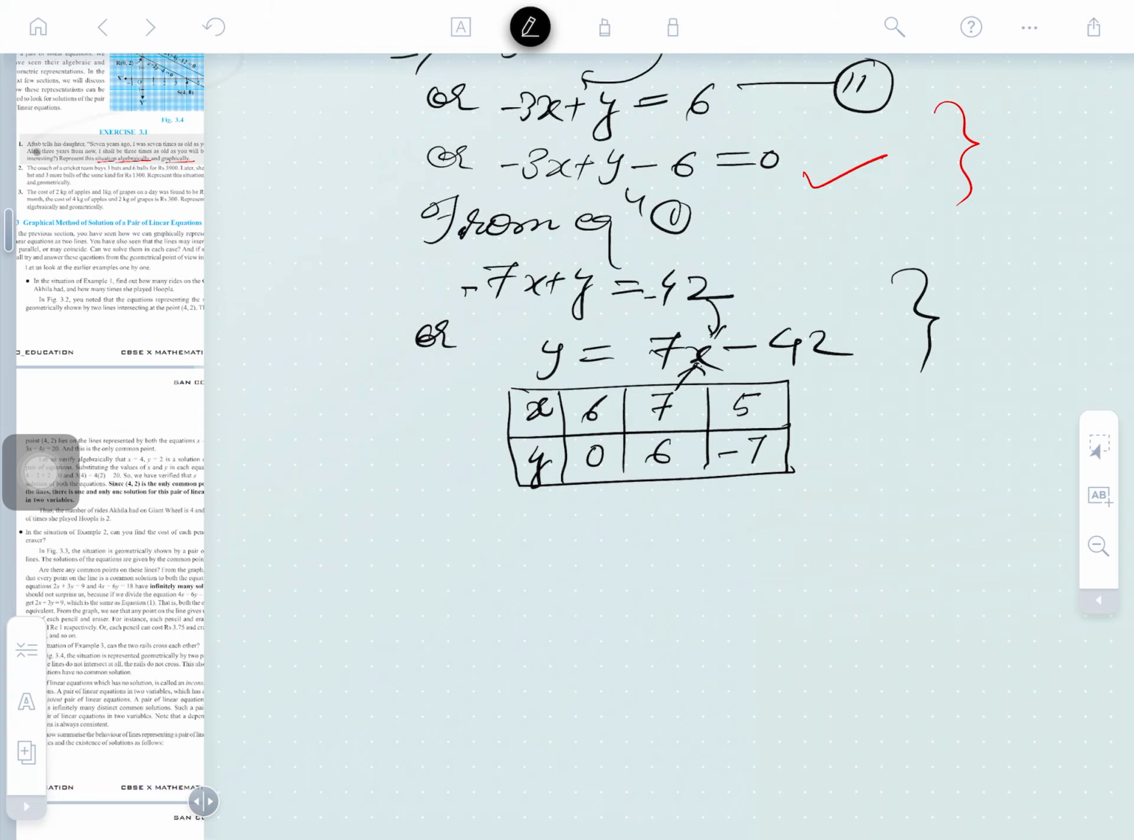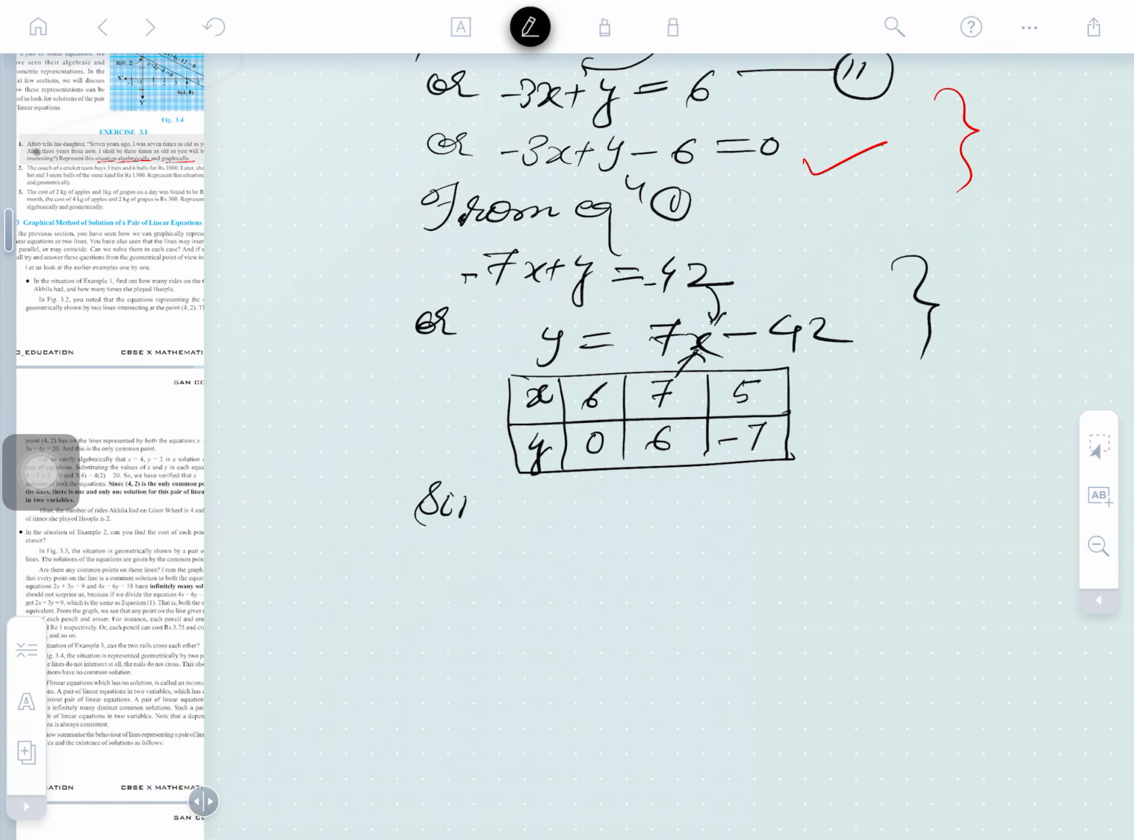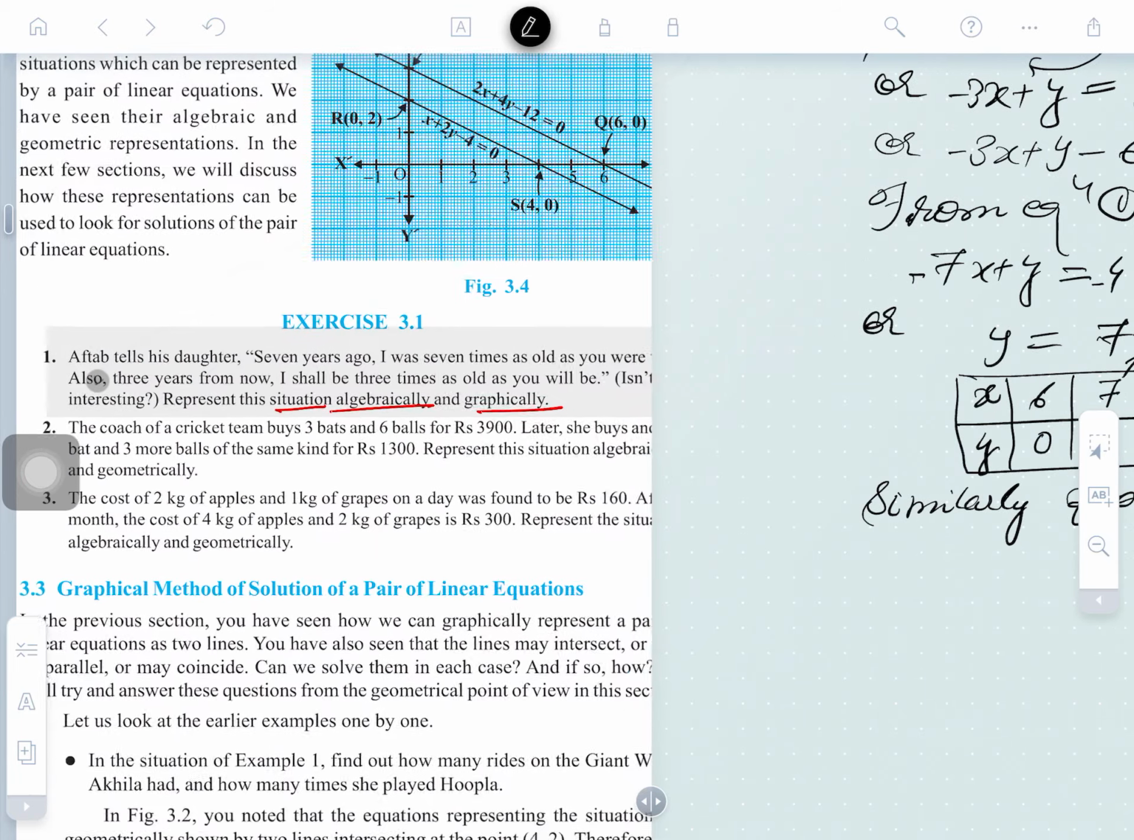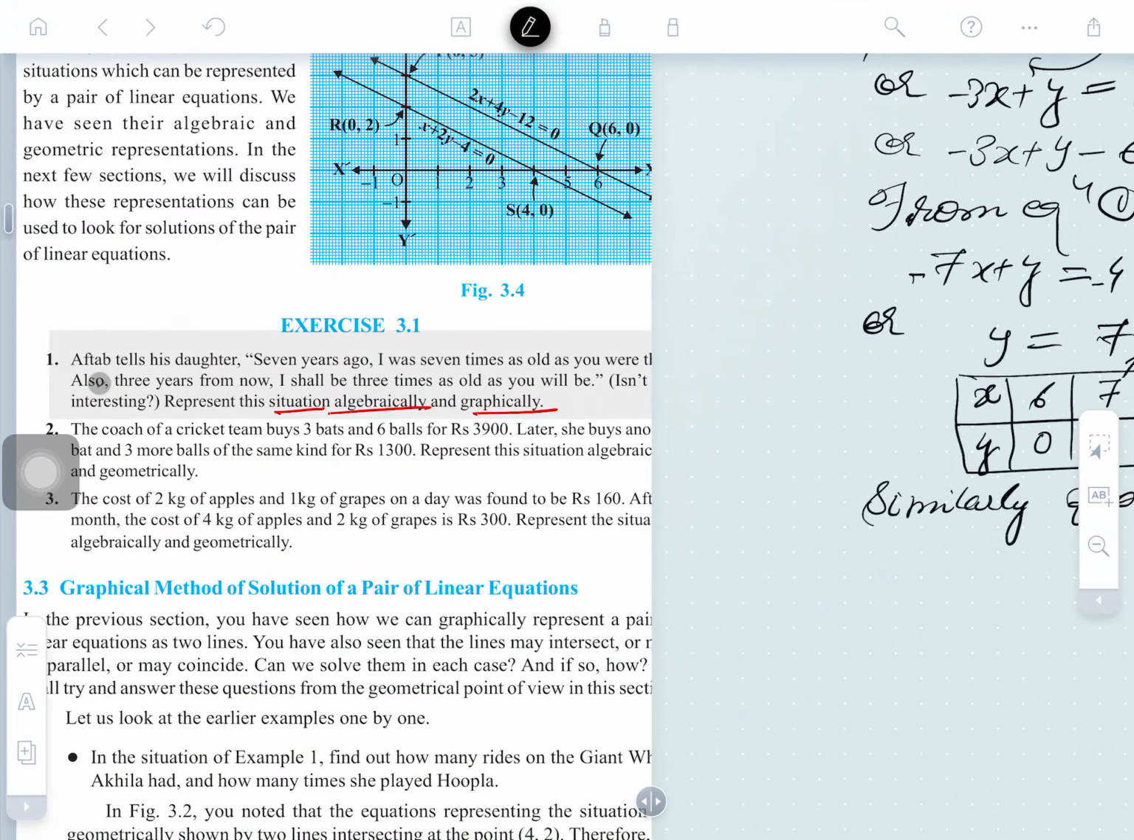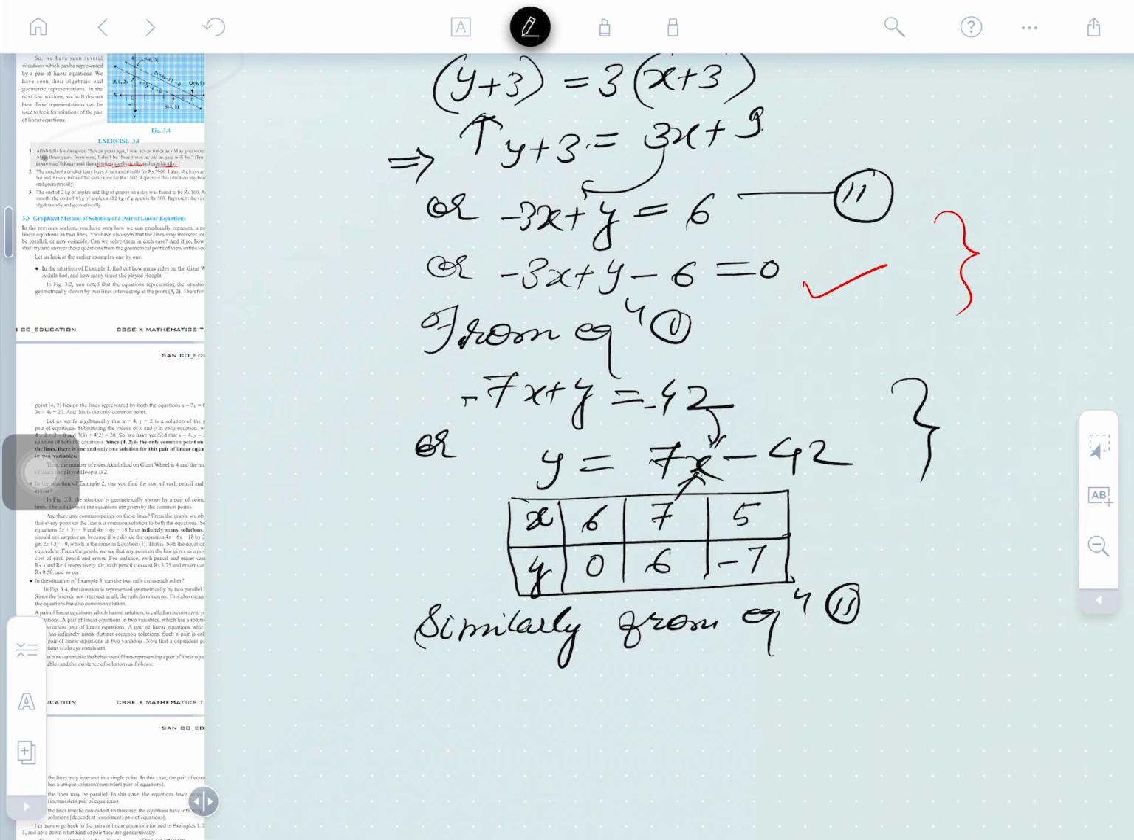Clear, guys? Right? Now similarly you have to do it from equation second. What is similarly from equation second? Is that clear? Please observe and you do by yourself for the second equation. Where is the second equation? You made the second equation. Please do solve.